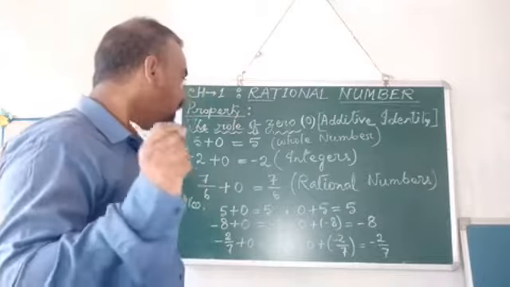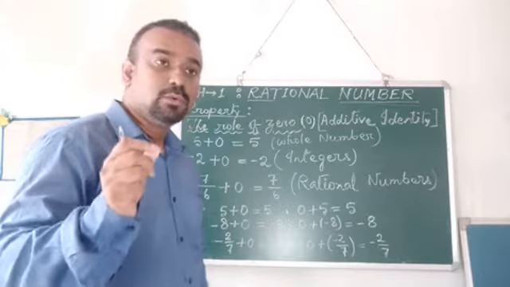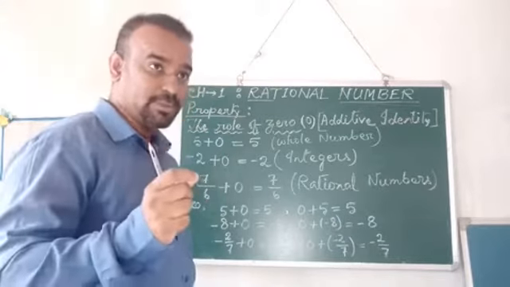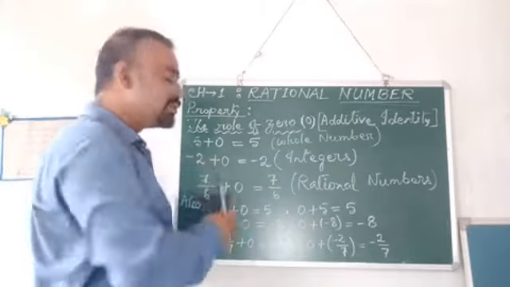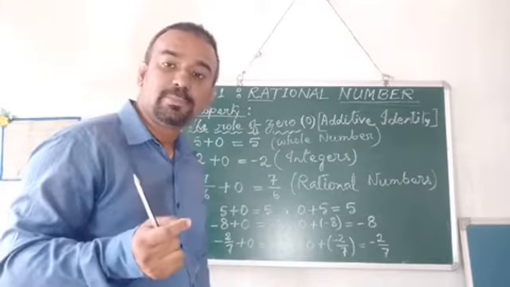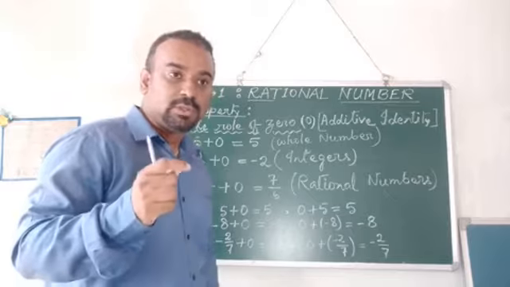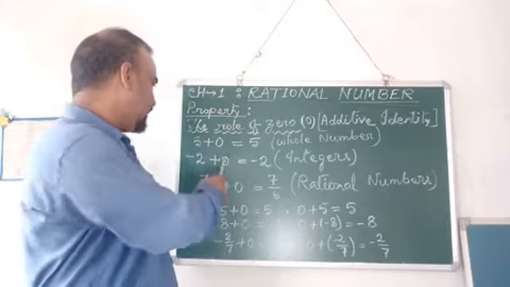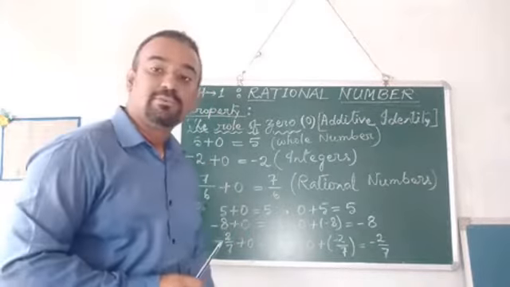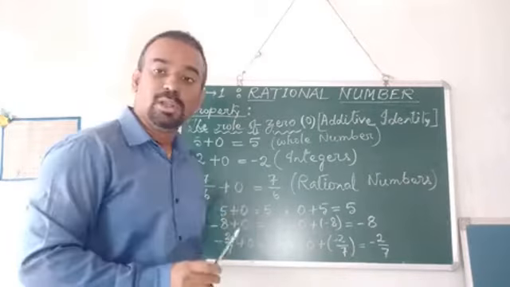So in case of addition, when you add zero, what happens? When you add zero to any whole number, the result remains same. So examples are given here. 5 plus 0 remains 5. So it remains as a whole number.